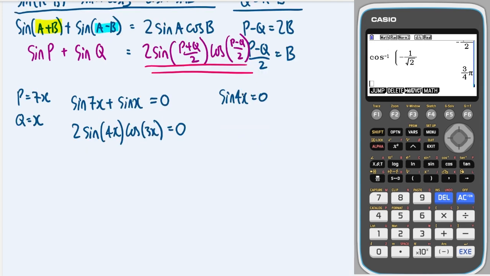Okay, let me just grab some more space. So sine 4x equals 0 or cos 3x equals 0. If sine 4x equals 0, then it means that 4x is equal to, well, sine of 0 is 0, and the next time that sine is 0 is pi, and then after that is 2 pi.